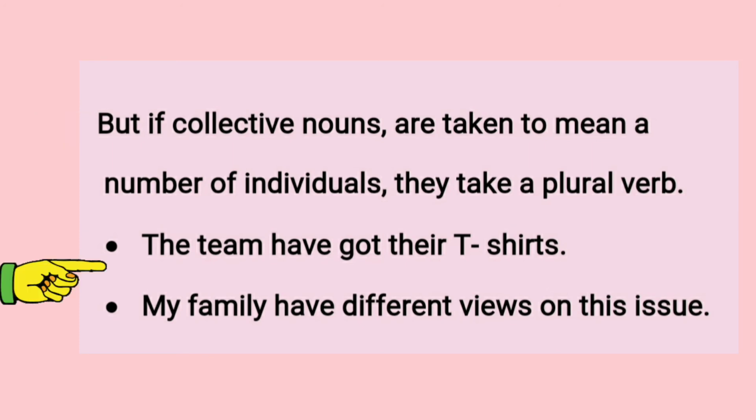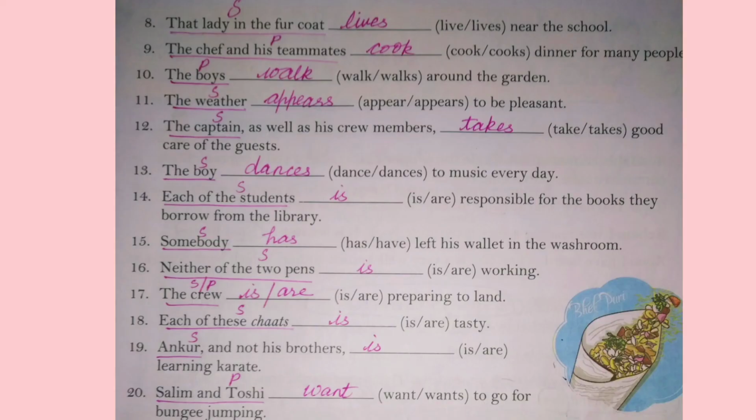For example, the team have got their t-shirts. My family have different views on this issue. Here, the collective noun refers to the individuals in the group, so the verb should be plural. Let's see the sentence in the exercise. The crew is preparing to land. Here we can take it as either singular or plural.